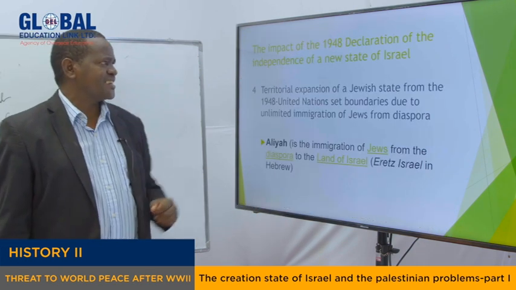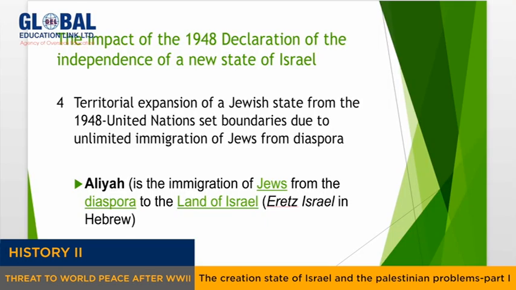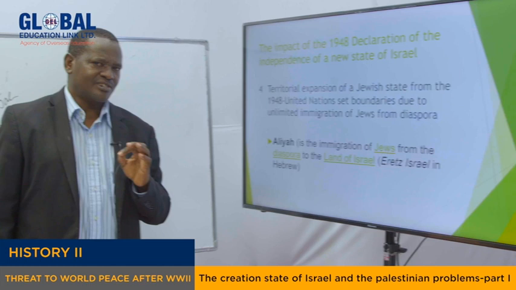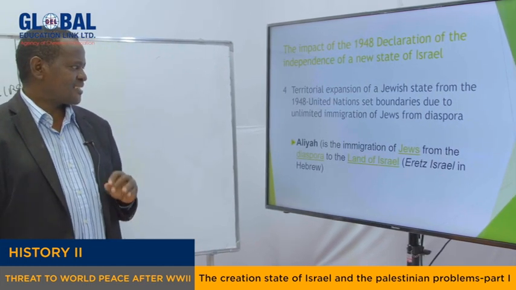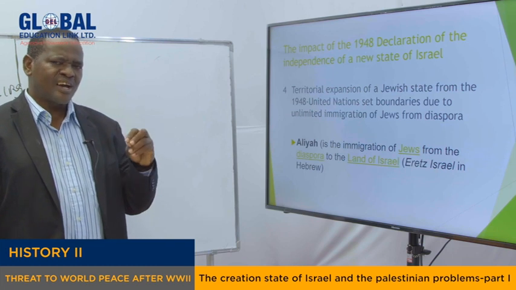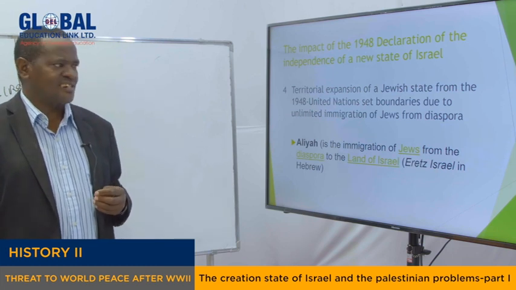Another impact of the 1948 Declaration of Independence of the new state of Israel, my dear students, was territorial expansion of the Jewish state. The Jewish state was not as it is after 1948. The size of that Jewish state increased.